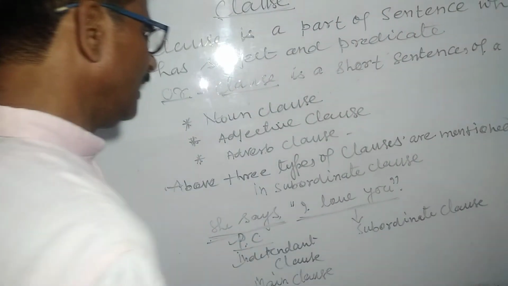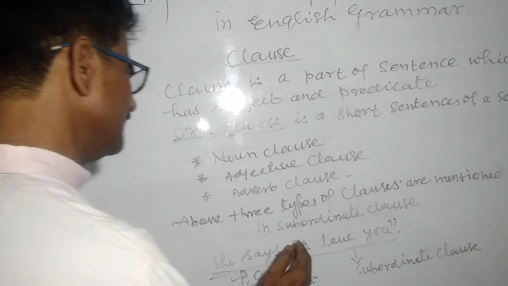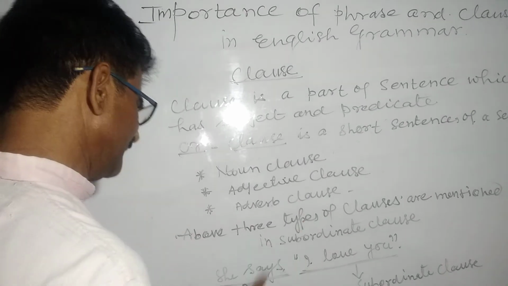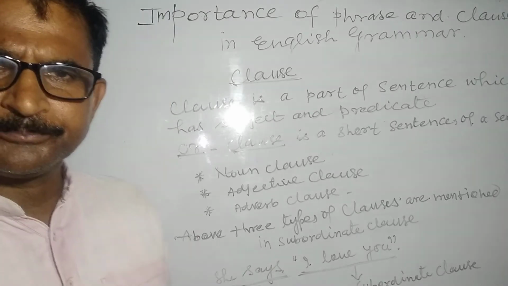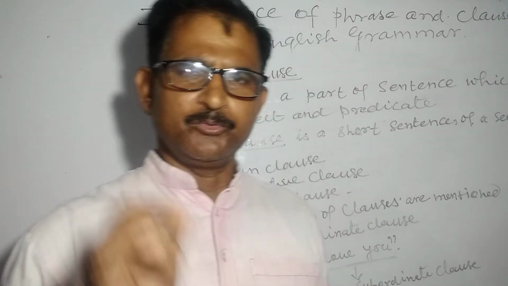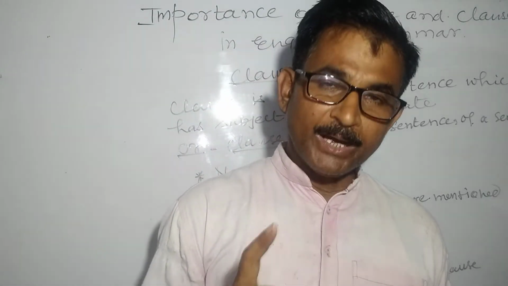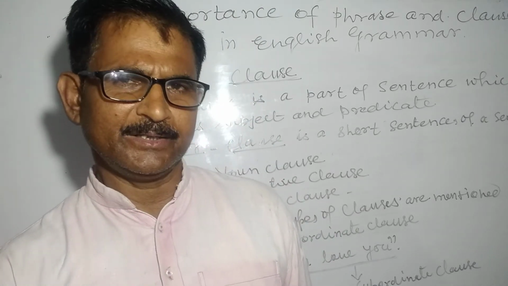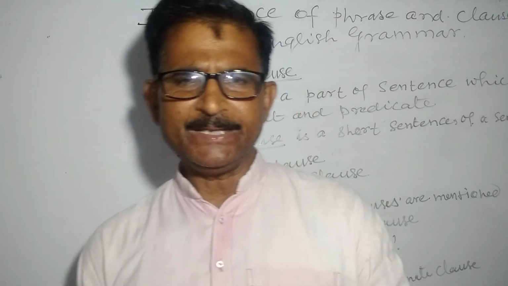The next part of this narration is called subordinate clause, and the first part of this narration is called principal clause. I mean that the principal clause is the reporting verb, but the subordinate clause is the part of a narration which is called reported speech.